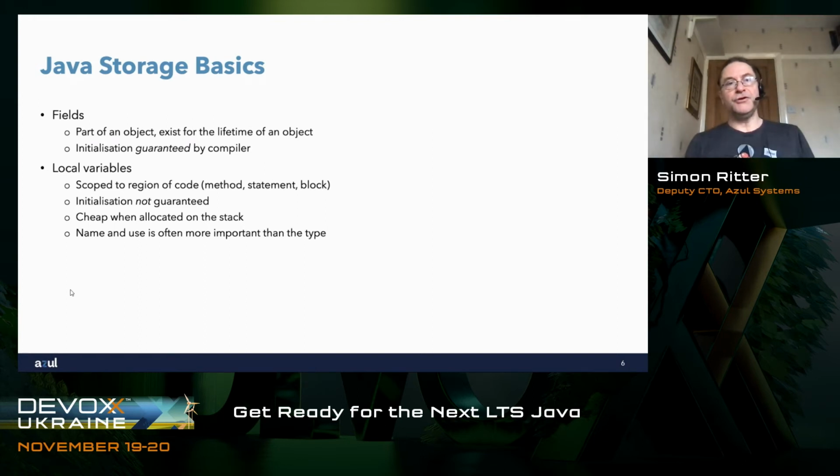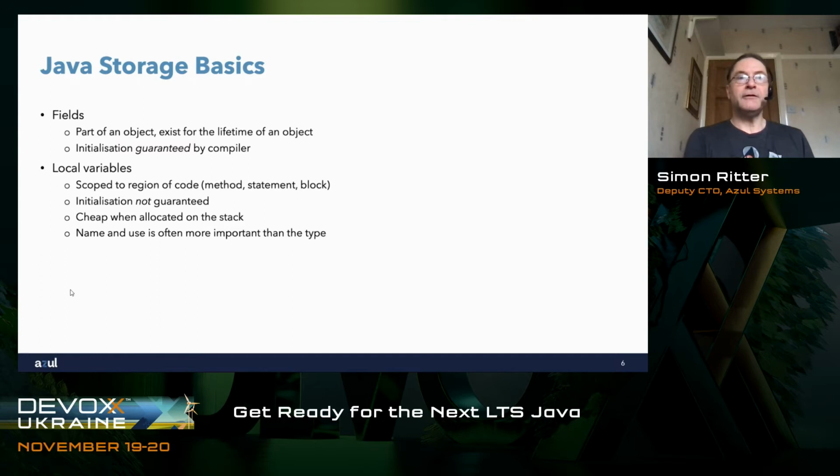Now, the other thing that you can have in your code is, if you look at a method, within a method, you can have local variables. These are the ones that you use in order to perform whatever code your method is doing. And these variables are scoped based on different sections of code.